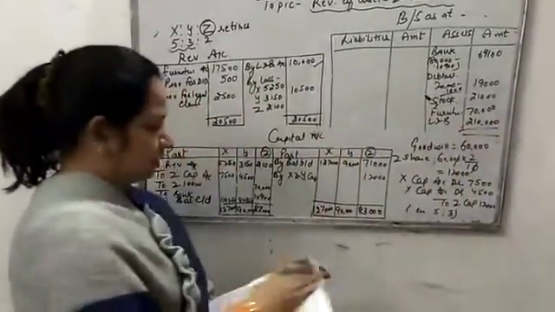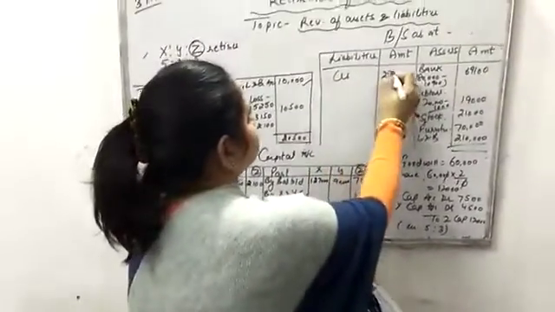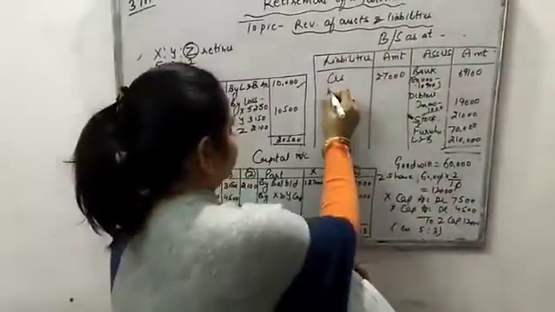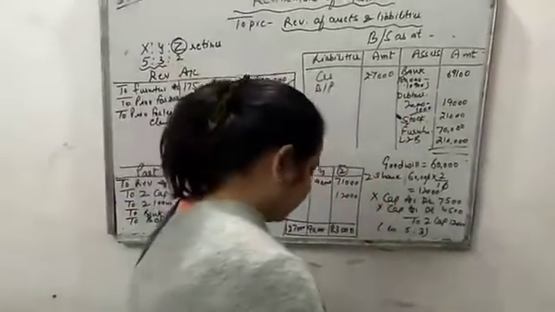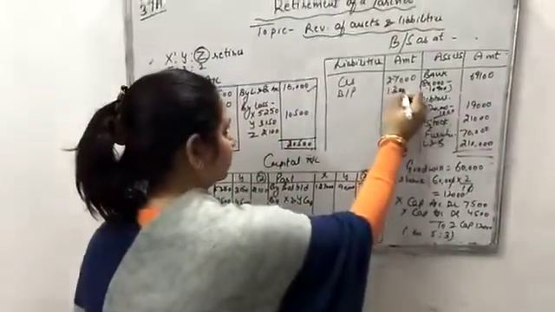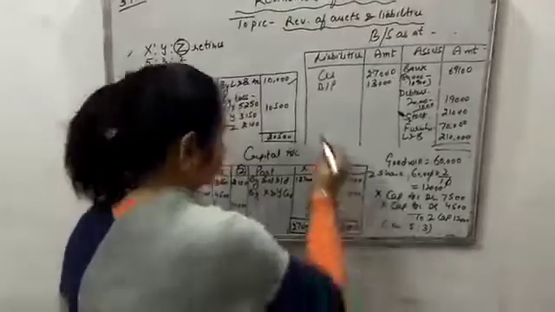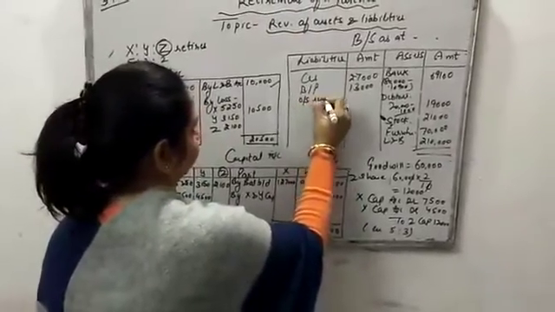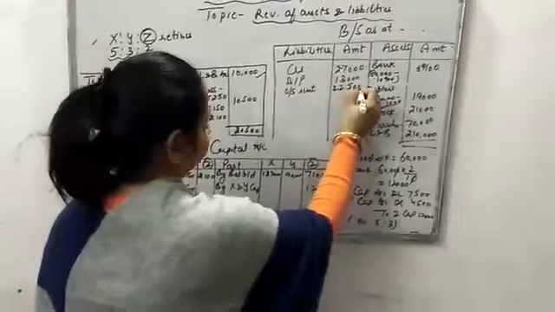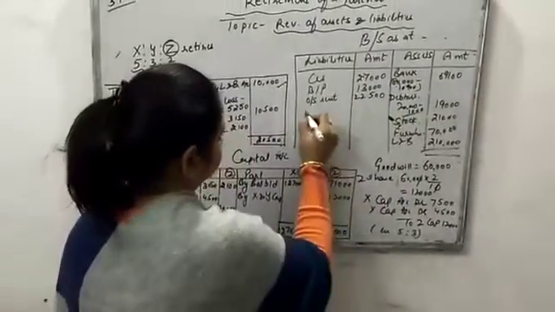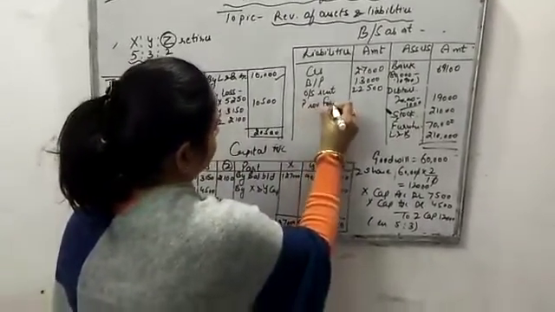On the liability side, if there is no change, creditors will be written as it is, 27,000, and then bills payable, its value is given 13,000, there is no change. And then outstanding rent, its value 22,500, and then after that provision for legal claims.